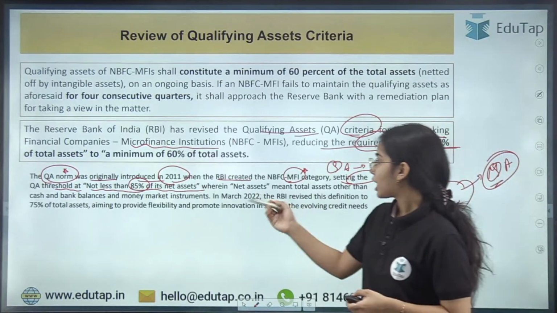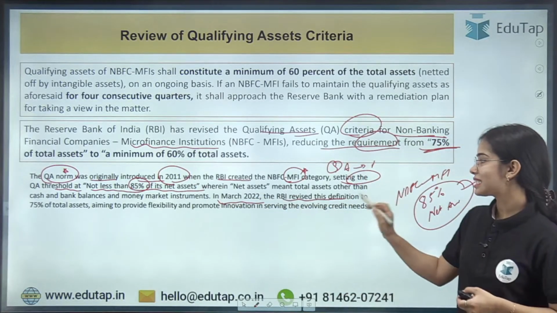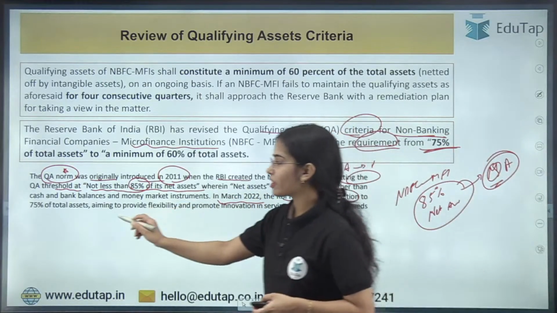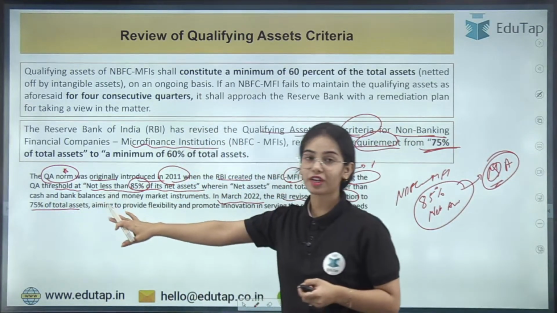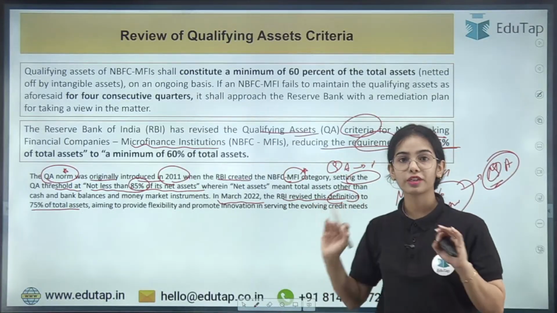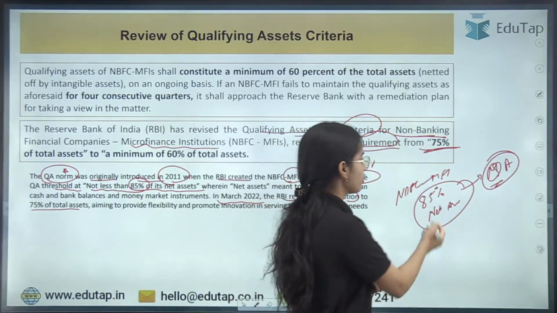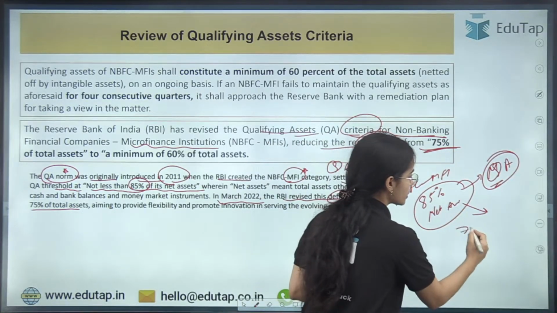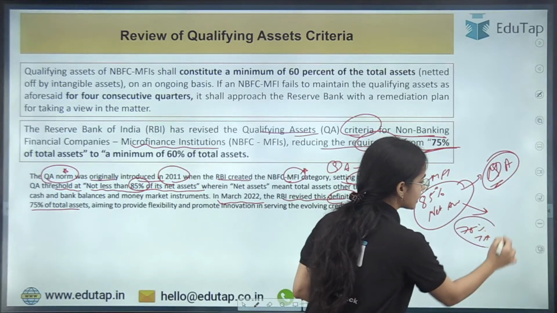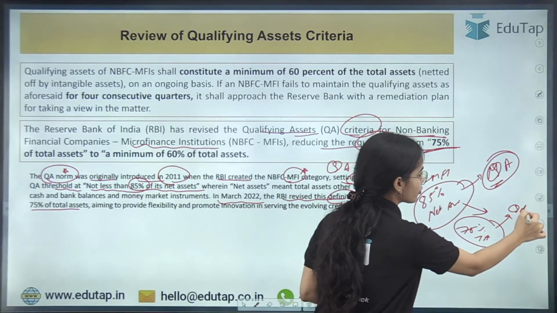Okay, now in March 2022, the RBI revised this to 75% of total assets. So in 2022, the limit was decreased from 85% of net assets to 75% of total assets to be given in the form of qualifying asset.